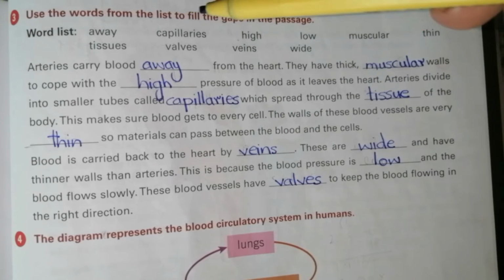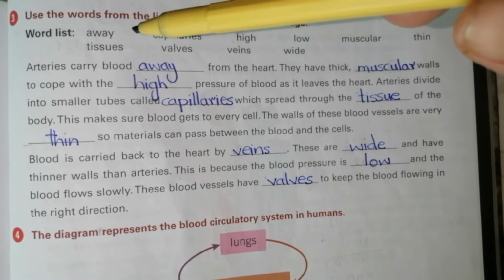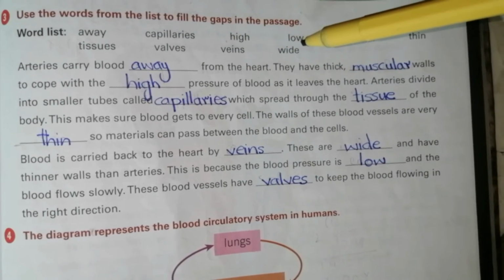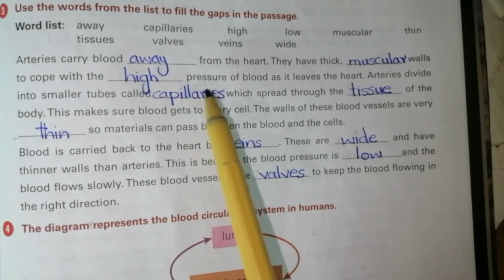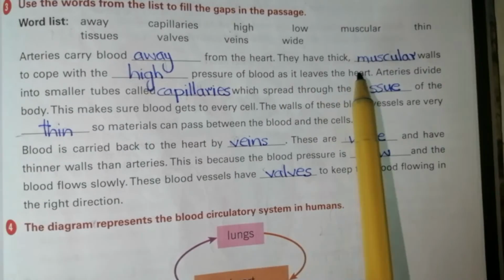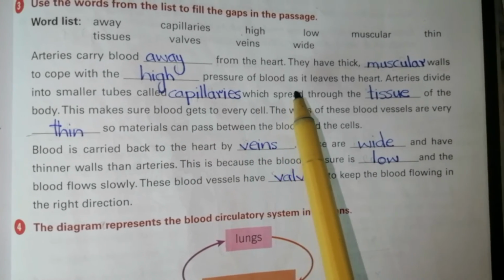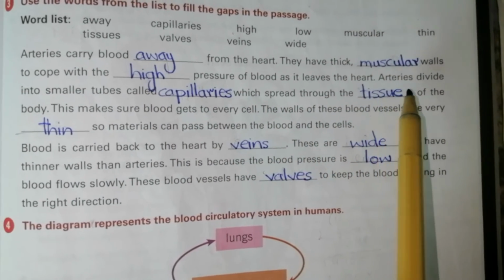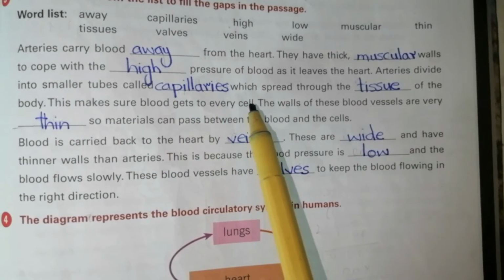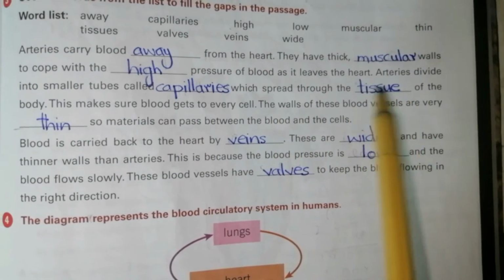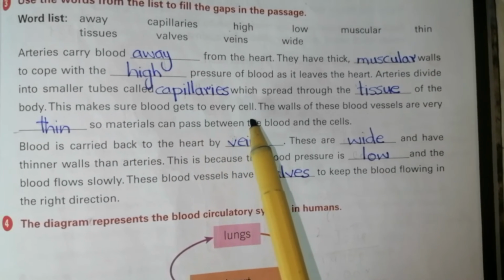Question number 3, use the words from the list to fill the gaps in the passage. Word list is: away, capillaries, high, low, muscular, thin, tissues, valves, veins, white. Arteries carry blood away from the heart. They have thick muscular walls to cope with the high pressure of the blood as it leaves the heart. Arteries divide into smaller tubes called capillaries, which spread through the tissues of the body. This makes sure blood gets to every cell.